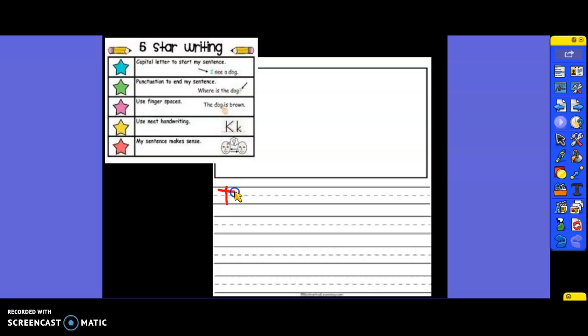We're going to write, I learned. Miss Nakian is going to do my best to write with this pen on these lines the best that I can. I learned about, and I'm going to do a return sweep, rain. I'm going to start a new line, and I'm going to make sure I have my period. We're going to go back and check for our 5-star writing. So I learned about rain.